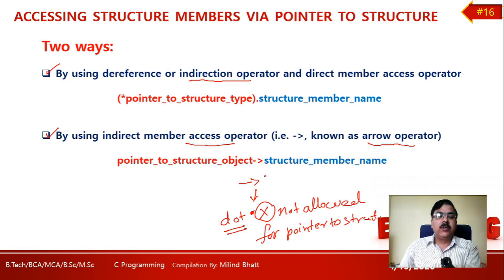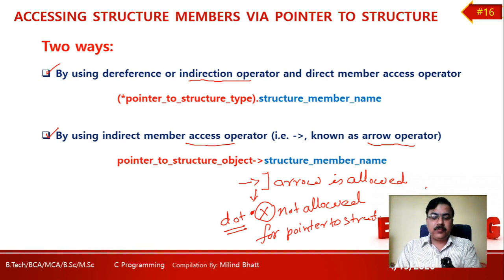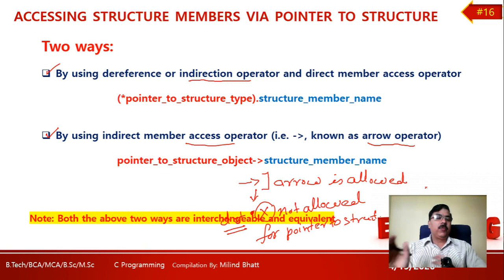What is allowed? Arrow is allowed. Both the above ways, meaning indirection or arrow, are interchangeable and both are equivalent. We can use any one in our program.